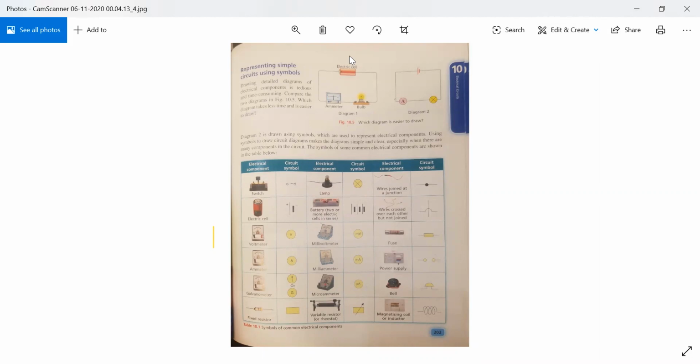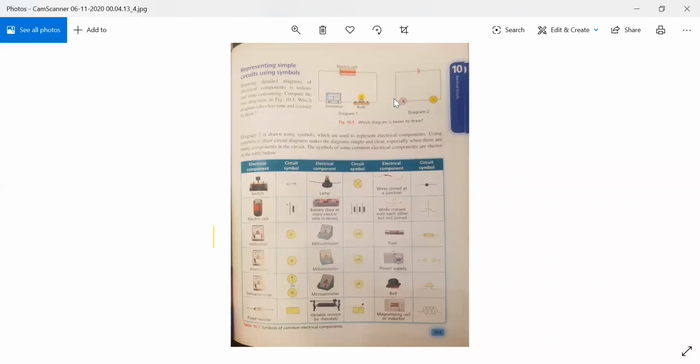But if we are drawing on paper, if the teacher is asking you to show a simple circuit using symbols, beta, you should know that there are some symbols which are used to make diagrams of circuits, for simple circuits. For example, when switching on the bulb, we need an ammeter connected with the wires and electric cell, and the bulb will then start glowing. First of all, we should know that the symbol of ammeter is A.